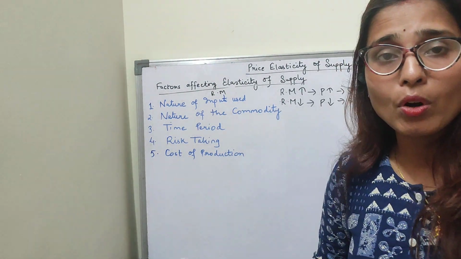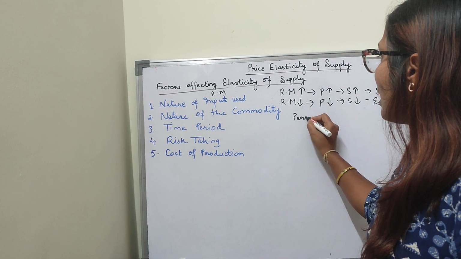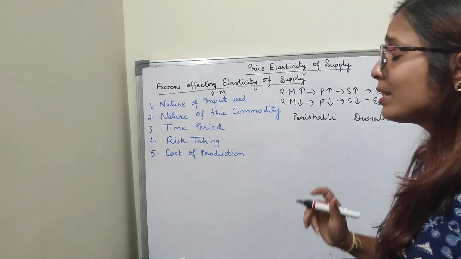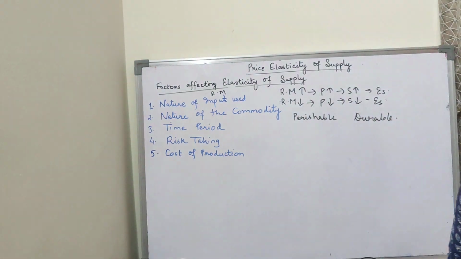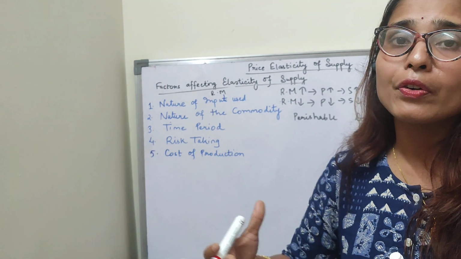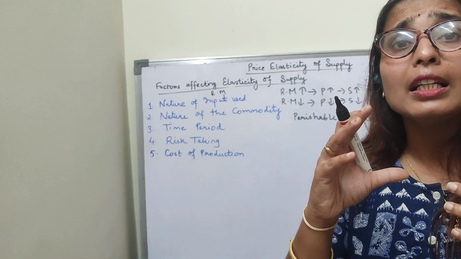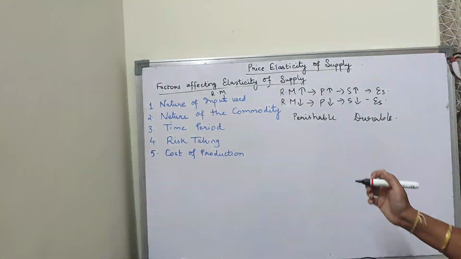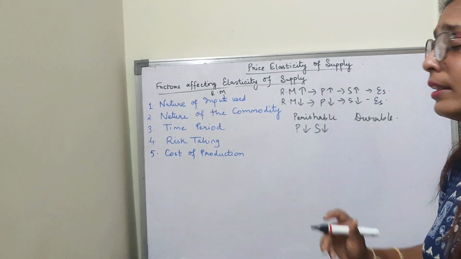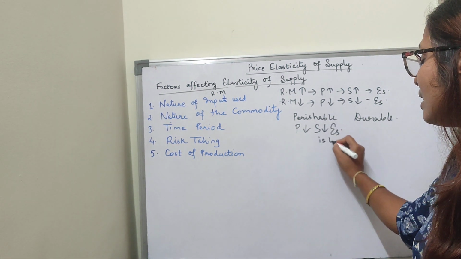Second is the nature of the commodity. There are two types of commodities. There are two types of goods. First is the perishable goods and second is the durable goods. In case of perishable goods, like for example fruits or vegetables, you can say that the goods do not stay for a longer time. So producer thinks of producing in a limited quantity. So what happens? He reduces the production. As he reduces the production, supply also reduces, and thereby we can say supply is less elastic. So elasticity of supply is less elastic.